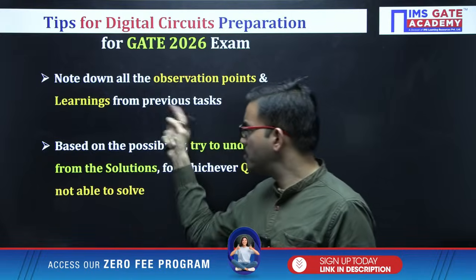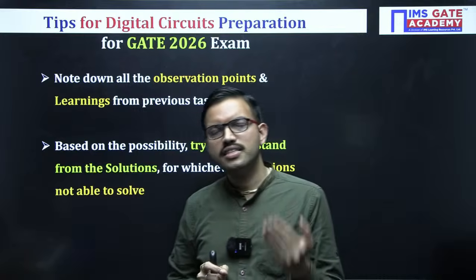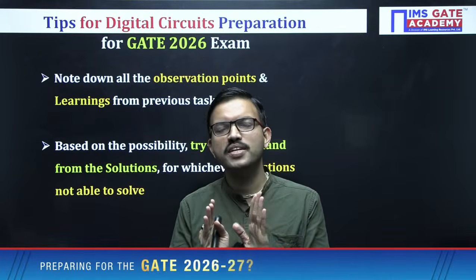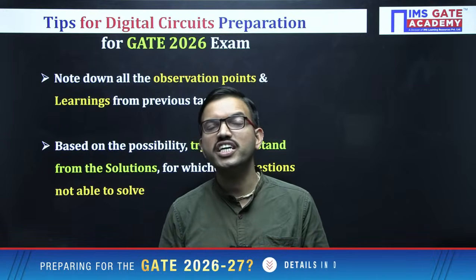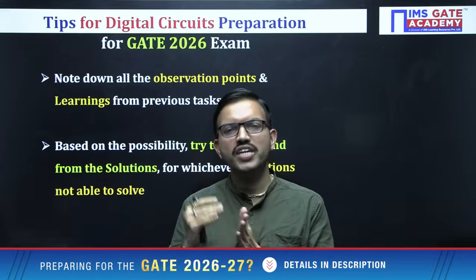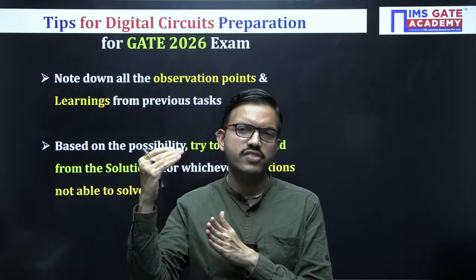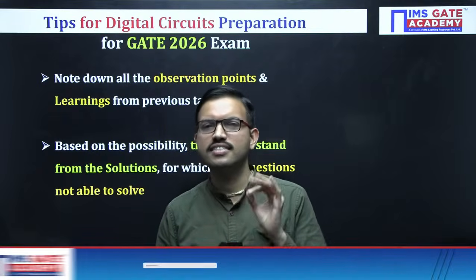Even with whatever limited time you have, if you do it like this, you might get either 3 marks or 4 marks. If you have extra time when you reach there, you can invest it and try to reach 6 or 7 marks, even 8 out of 8 is possible in the digital circuit subject.